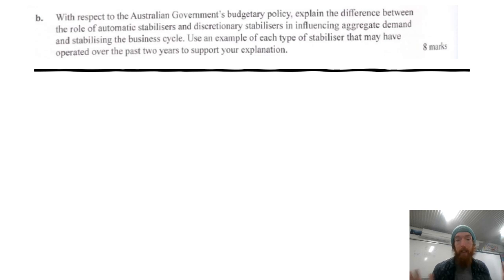Then question B, a massive 8 marker. This one's weird in that it's not the traditional 4 marks for each thing when they talk about 2 concepts. So if we look at this, and I start getting my highlighting going: with respect to budgetary policy, explain the difference. So essentially distinguish between the role of automatic and discretionary stabilizers. So already at the start of the question, one of the first things you're going to be doing is distinguishing between automatic and discretionary.